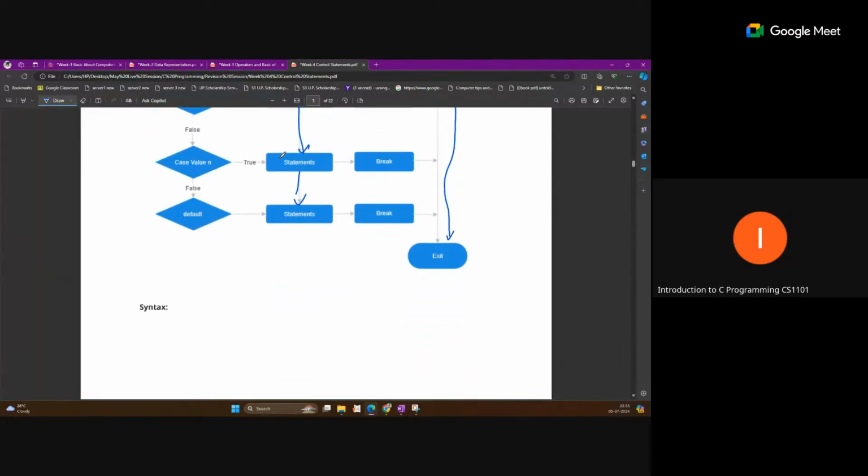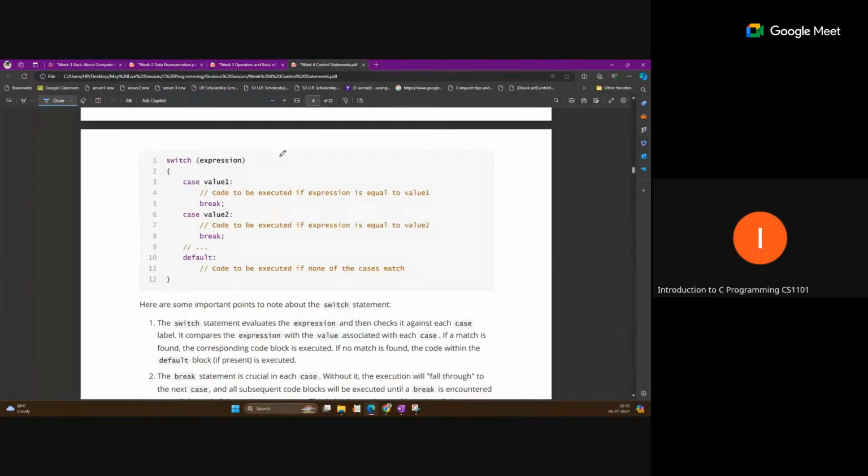Okay, so the syntax is this: we write the keyword switch, then we pass some expression, or you can pass any variable like a. Whatever value you get for a or the expression result, you will write as a case value. If you initially know what inputs are possible for this a, you can define them as case 1, case 2, case 3 like this.